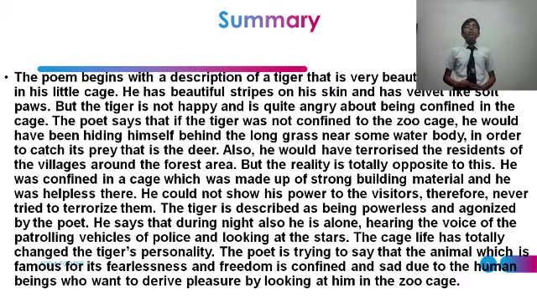The poet begins with the description of the tiger that is very beautiful and is walking in his little cage. He has bright and black stripes on his skin and his paws are soft like velvet. But the tiger is not happy and is quite angry because he is locked inside a cage. The poet says that if the tiger was not confined to the zoo cage, he would have been hiding near the long grass, near the water hole, in the hope of a healthy deer for his food. But actually, he is confined in a cage.